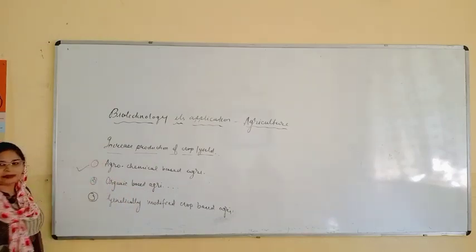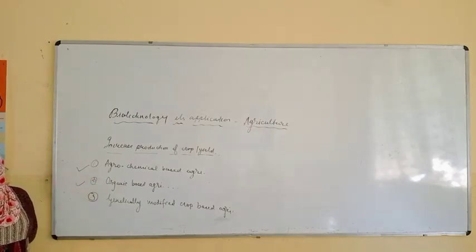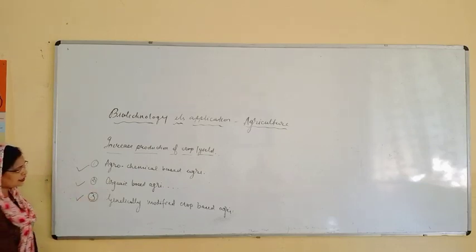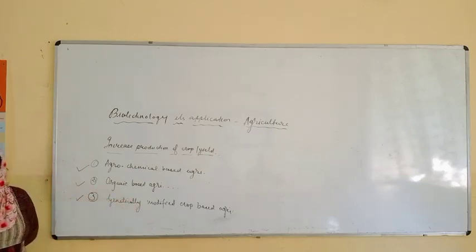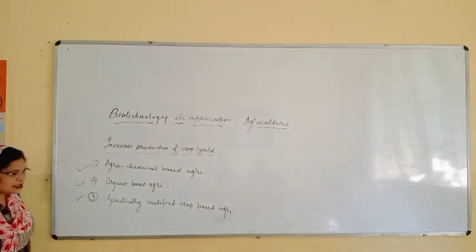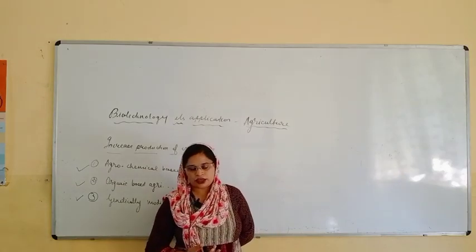So dear students, we have three possibilities. Either you can use chemical, second thing, you can do organic farming or organic crop, and the third thing you can see, that is the genetically modified crop based agriculture. So let us learn some detail regarding the agriculture.